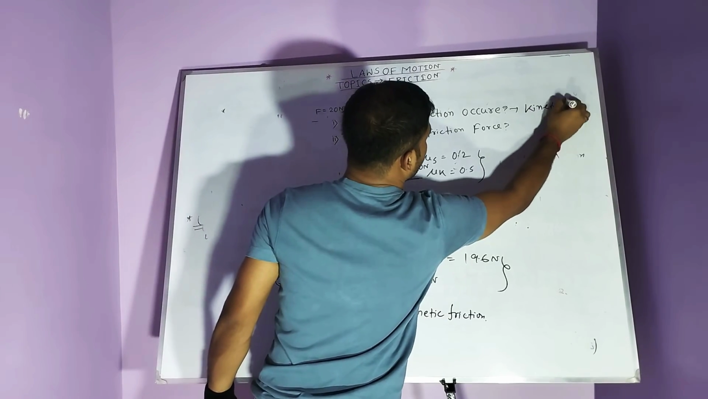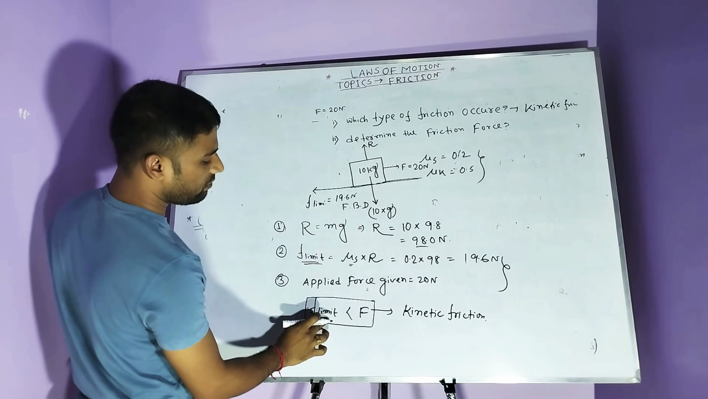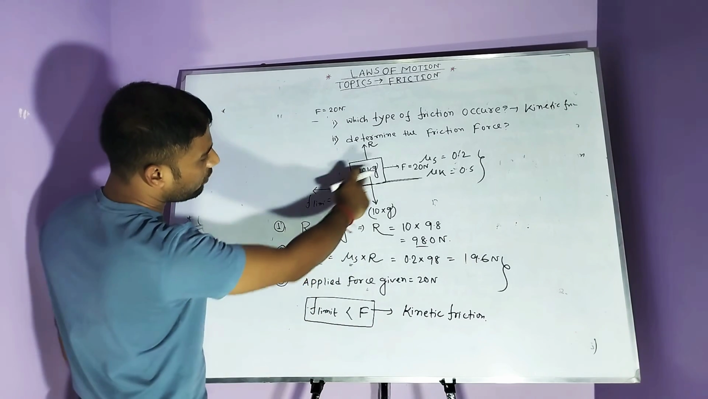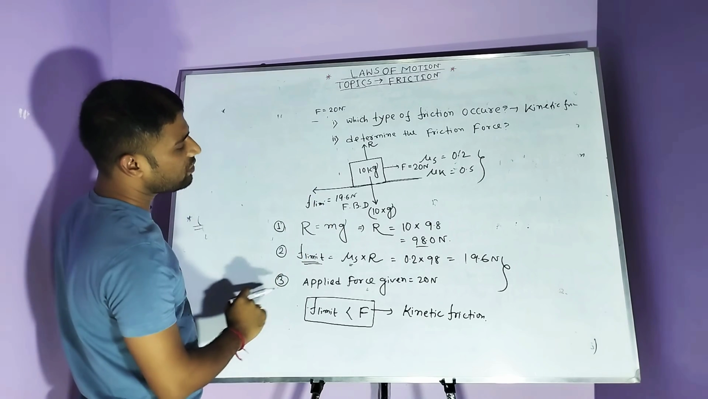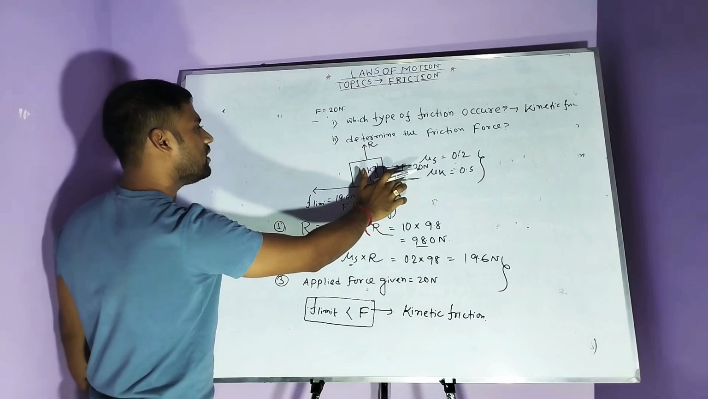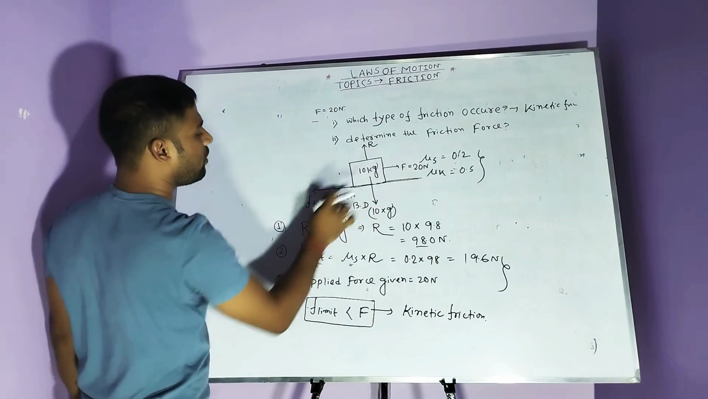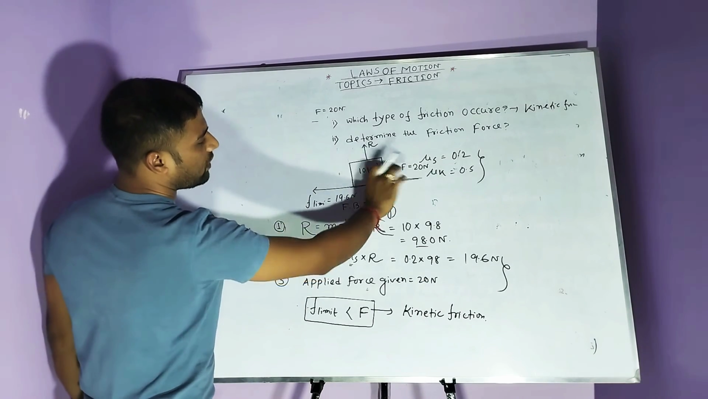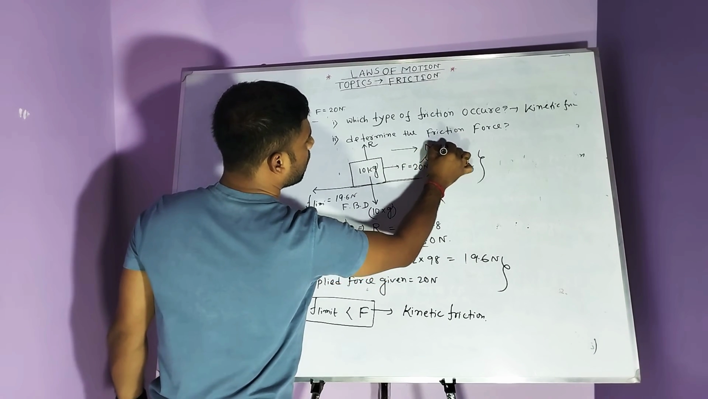What is the condition of kinetic friction? If the F limiting value is less than applied force, then the nature of the friction is kinetic friction. According to the question, the applied force is 20 Newton, the limiting force 19.6 Newton. So applied force is greater than F limiting. So the body can move forwardly, because the applied force is greater than the limiting force.